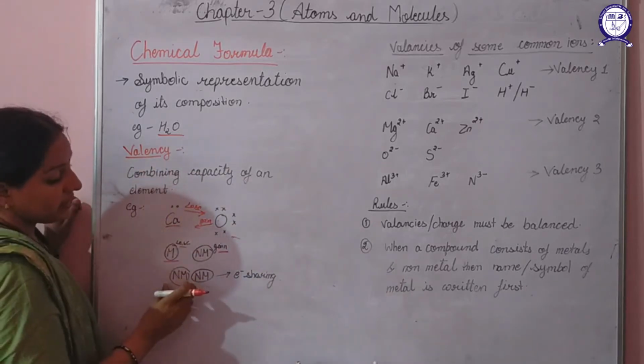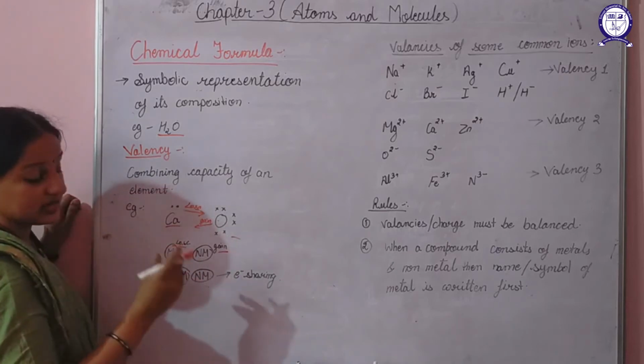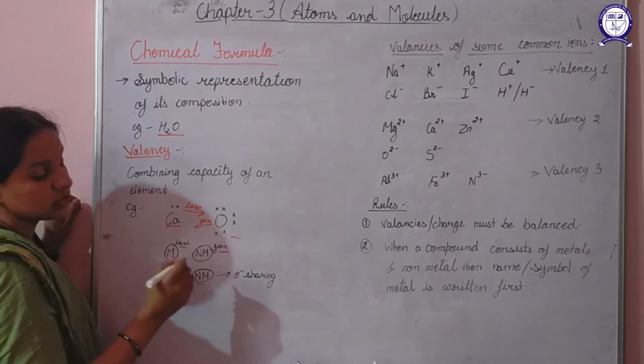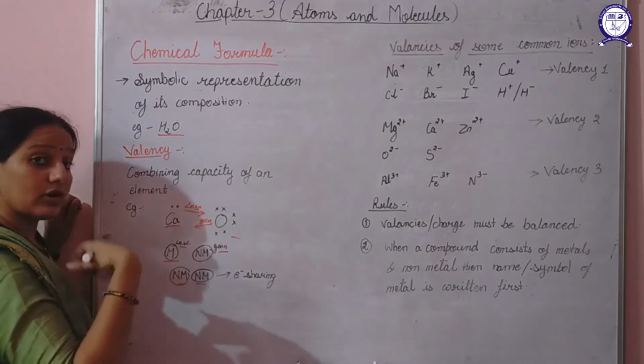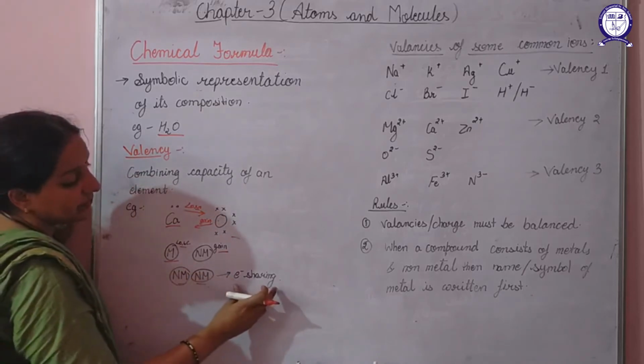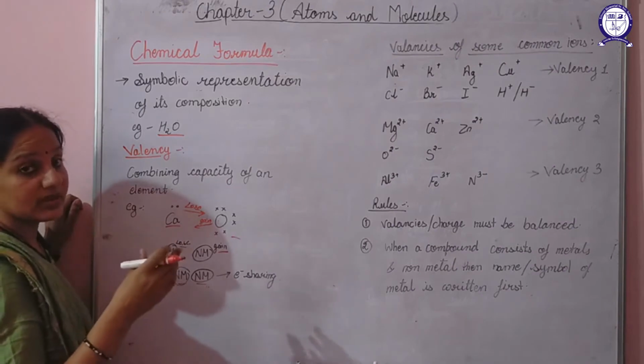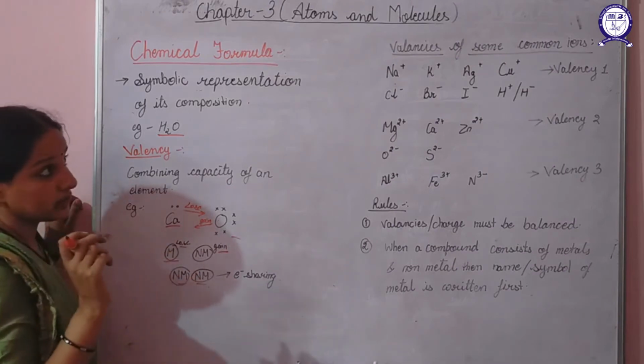If we talk about the combination of two non-metals, they will not lose or gain electrons; they always combine by electron sharing. They will share electrons among themselves and then form a compound.